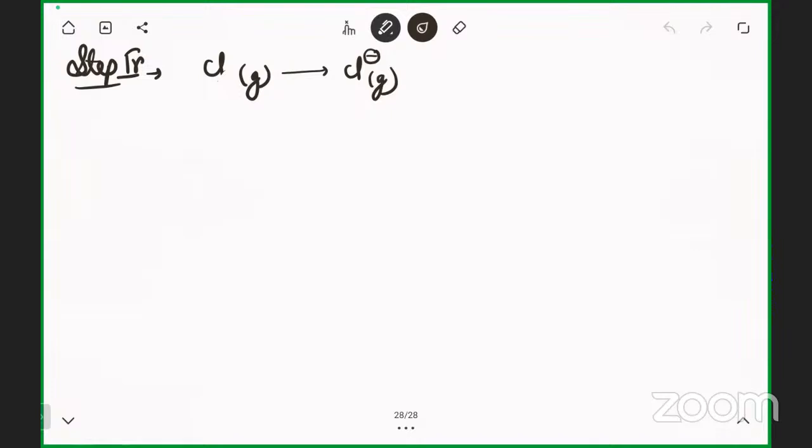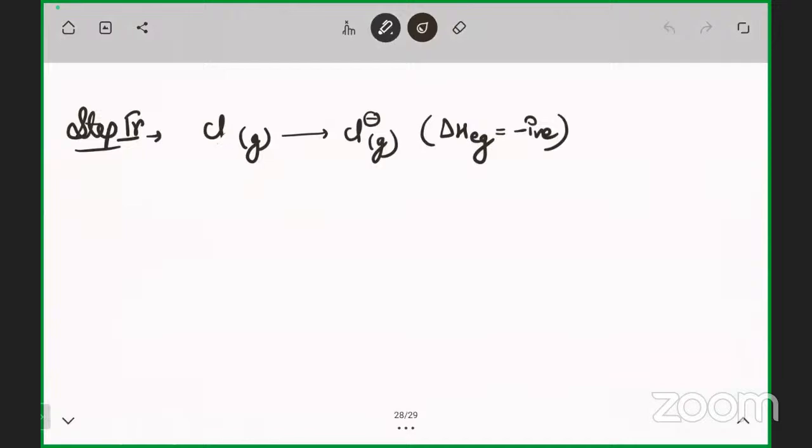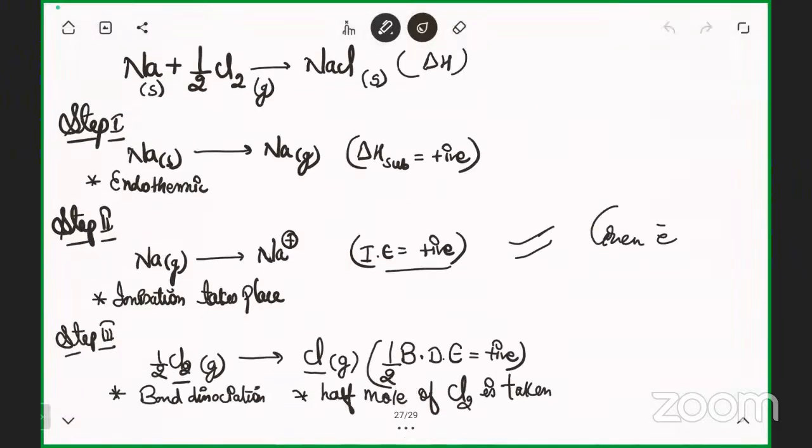For electron affinity, you can also say electron gain enthalpy. Here delta H, electron gain enthalpy, will be taken as negative. Till now, sodium sublimation energy was positive, ionization energy was positive, and bond dissociation energy was positive.